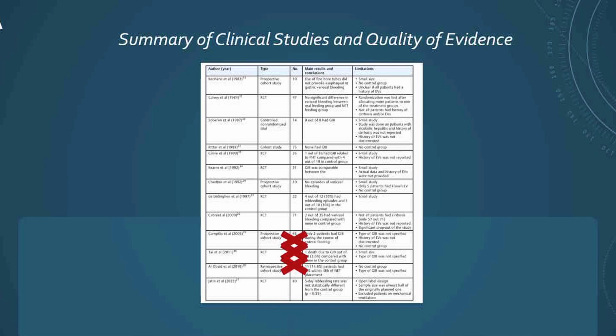And this is a quick summary of all the studies that I found. If you take out most of these, especially since they don't comment or delineate that all these patients have esophageal varices, most of them, at least the top 3 that I X'd out altogether, didn't have esophageal varices in most of these patients, or a very low number. And then the other 2 that I found also didn't comment on the actual data or history of esophageal varices. So if you take most of these studies out, you have a very small sample size altogether, maybe around 200 patients in the last 30, 35 years based on the studies and these recommendations, with very negligible bleeding rates altogether.